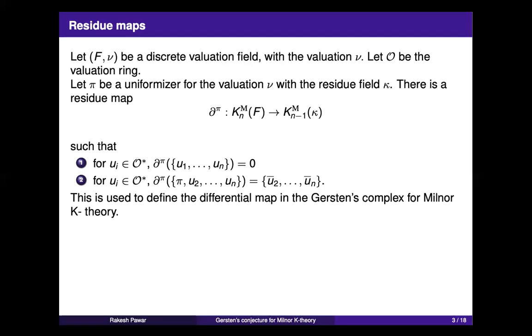Okay, so this map will eventually be used to define a Gersten complex in the right title. There will be a Gersten complex with a bunch of terms and a differential whose composition will be 0, and this differential will be defined using this residue map, amongst other things.